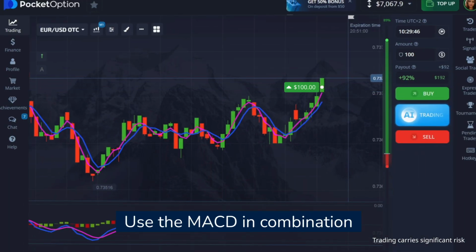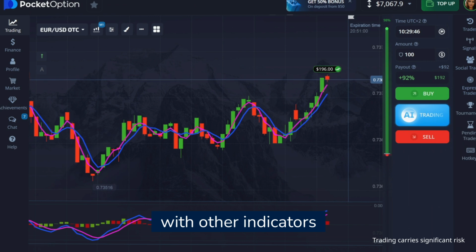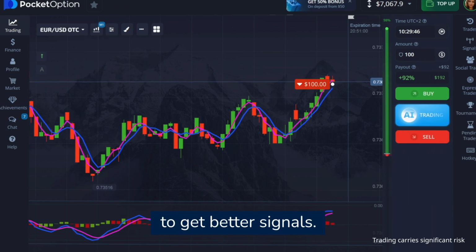Use the MACD in combination with other indicators and market analysis to get better signals.